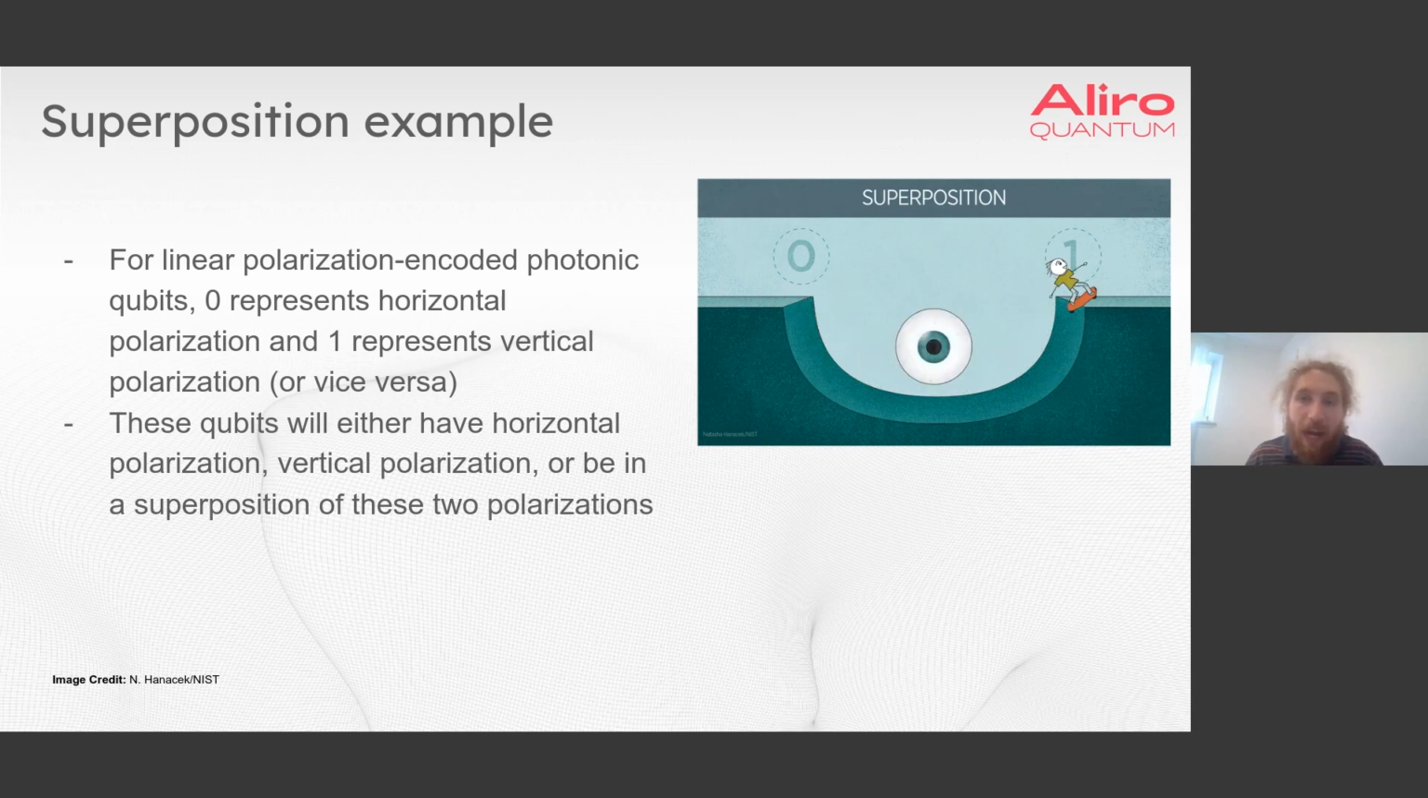We have this awesome graphic on the right side of our slide, created by NIST, depicting superposition and foreshadowing our next quantum property. We see that the skateboarder is either at location 0, location 1, or anywhere between these two locations. However, when the eyeball appears and measures his location, he is exactly at 0 or exactly at 1.